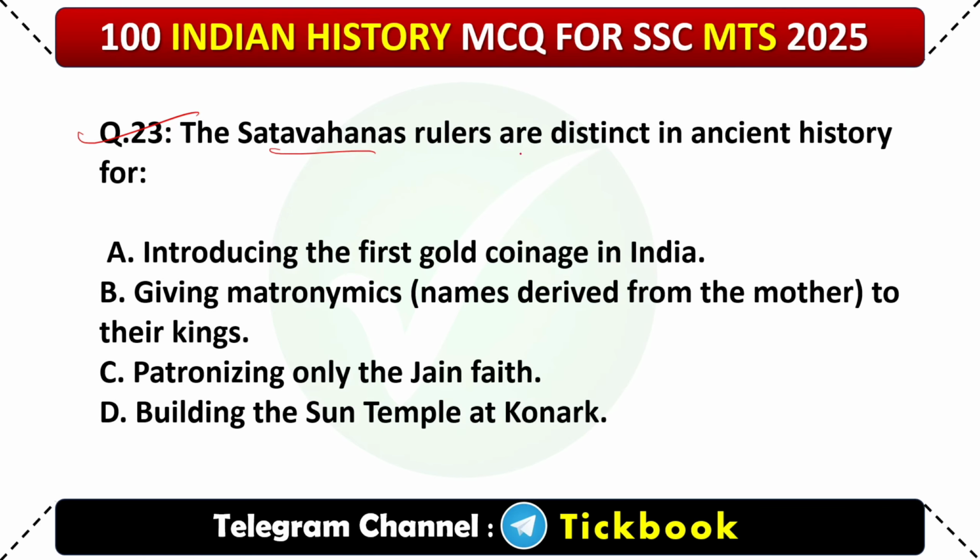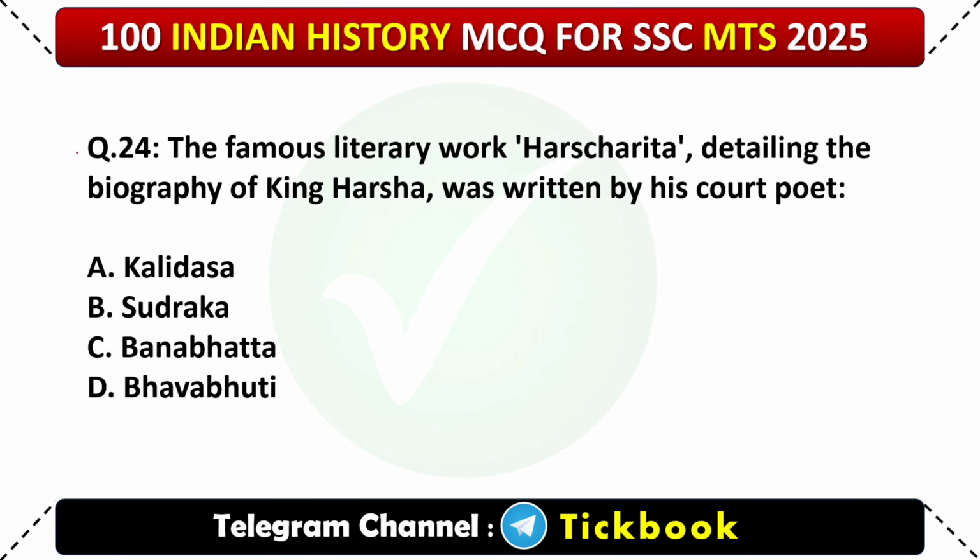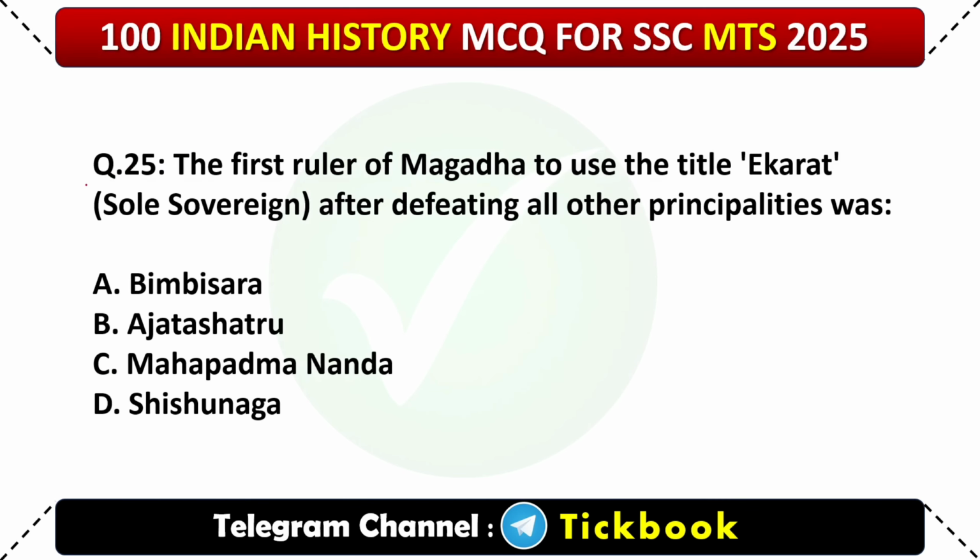23. The Satavahana rulers are distinct in ancient history for. Option number B, giving matronymics, names derived from the mother, to their kings. 24. The famous literary work Harshacharita, detailing the biography of King Harsha, was written by his court poet. Option number C, Banabhatta. 25. The first ruler of Magadha to use the title Ekarat, sole sovereign, after defeating all other principalities was. Option number C, Mahapadma Nanda.